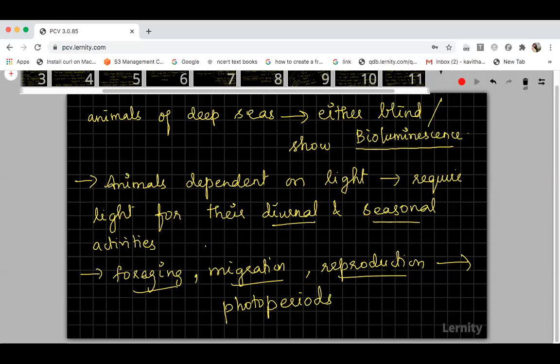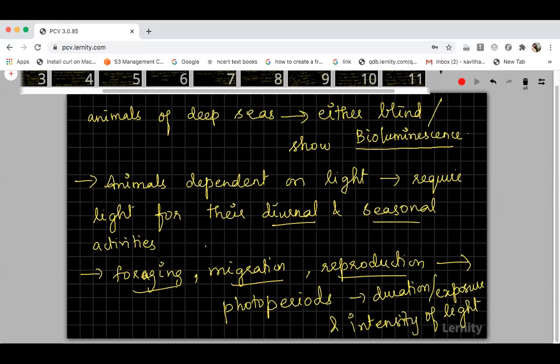So photoperiod depends upon the duration of exposure and also on the intensity of the light. Based on that, foraging, migration, and reproduction happen.